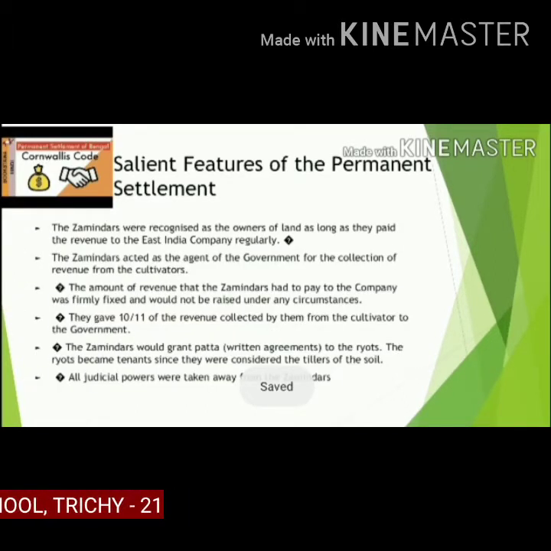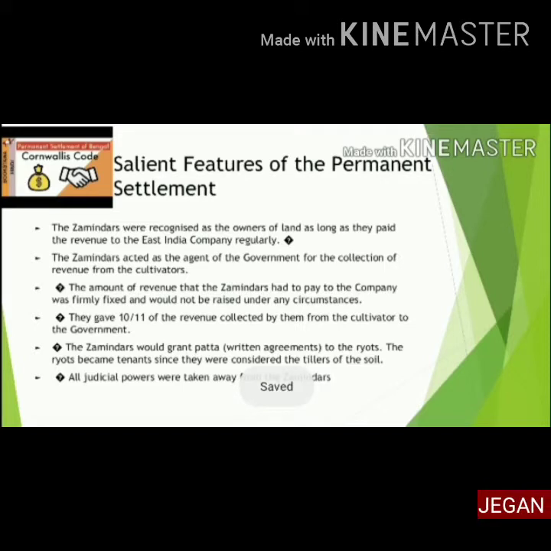Salient features of Permanent Settlement. The Zamindars were recognized as the owners of the land as long as they paid the revenue to the East India Company regularly. The Zamindars acted as agents of the government for the collection of revenue from the cultivators. The amount of revenue that Zamindars had to pay the company was firmly fixed and would not be raised under any circumstances. They gave 10/11 of the revenue collected